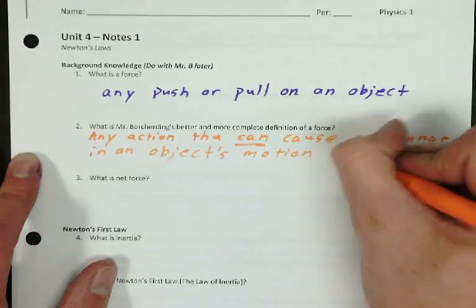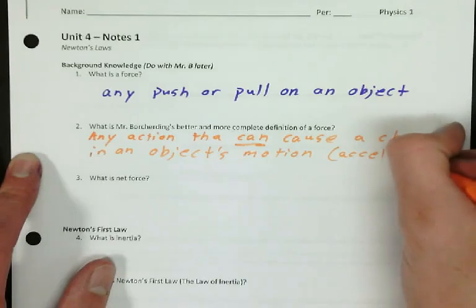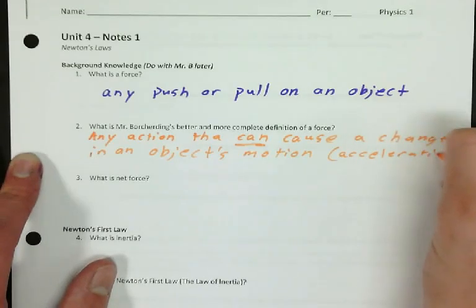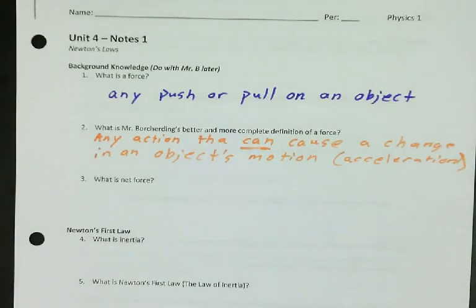In other words, an acceleration. Acceleration is a change in motion. So, a force is anything you do to an object that can cause its motion to change.